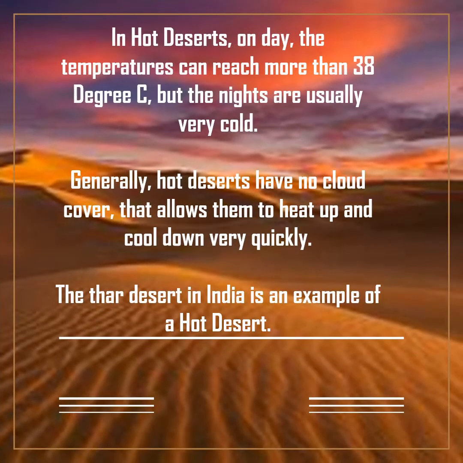In hot deserts during the day, the temperatures can reach more than 38 degrees Celsius, but at night it's usually very cold. Generally, hot deserts have no cloud cover, which allows them to heat up and cool down very quickly. The Thar Desert in India is an example of a hot desert. So again, in India we have a hot desert. It's the Thar Desert, present in Rajasthan.